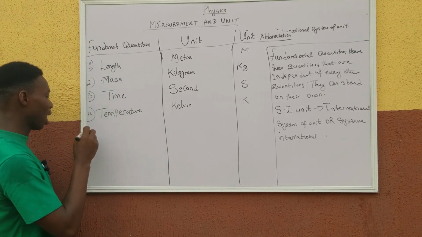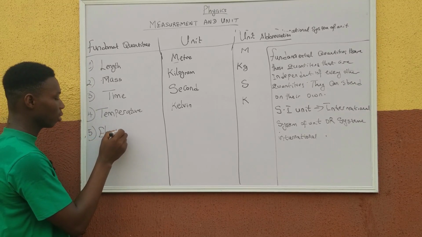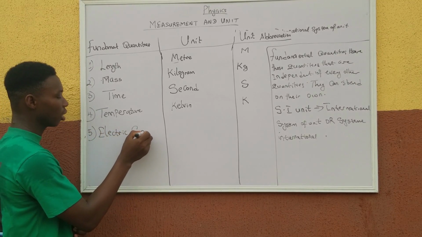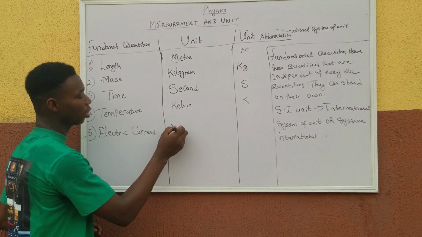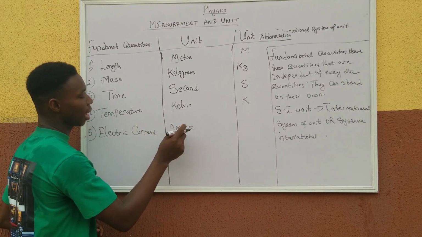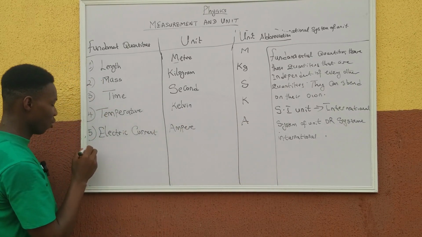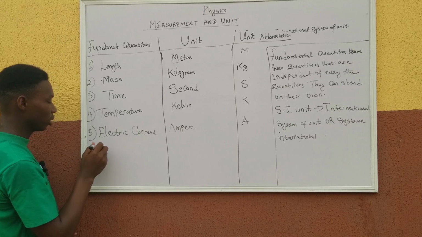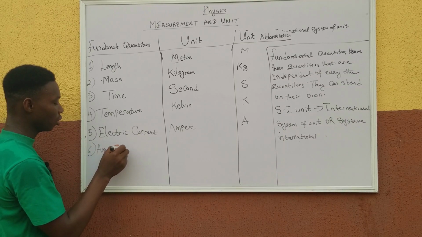From there we have the fifth one, which is electric current. The SI unit for electric current is the ampere, and the unit abbreviation is A. We have the sixth one, amount of substance.